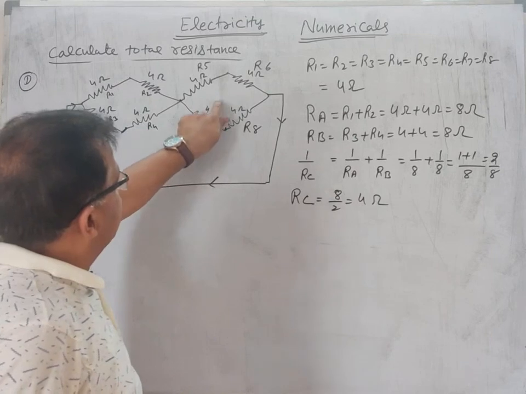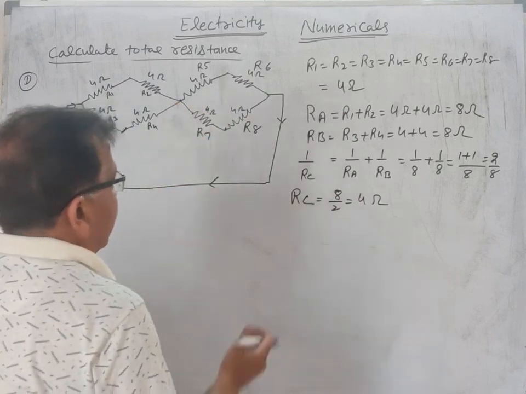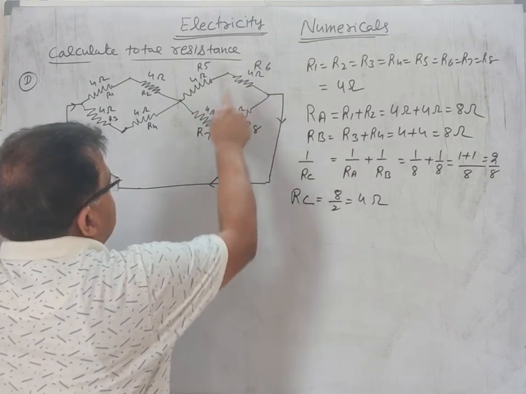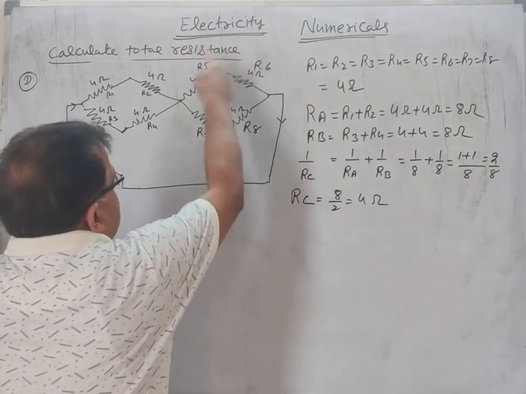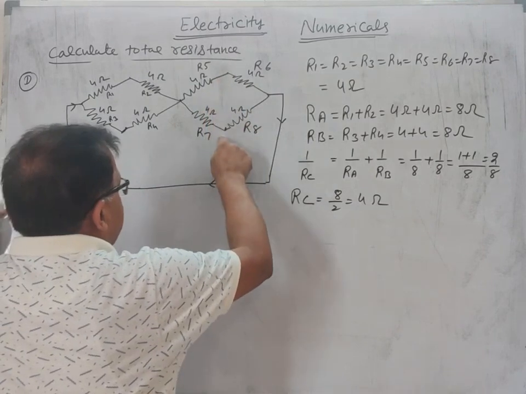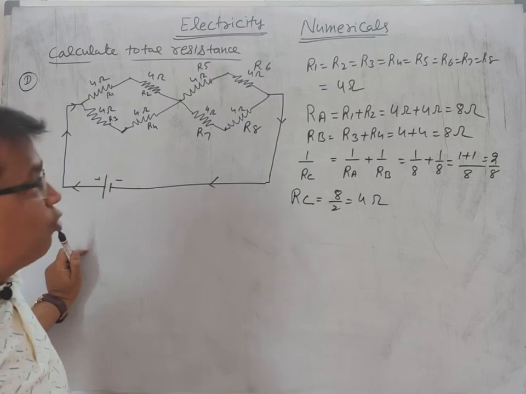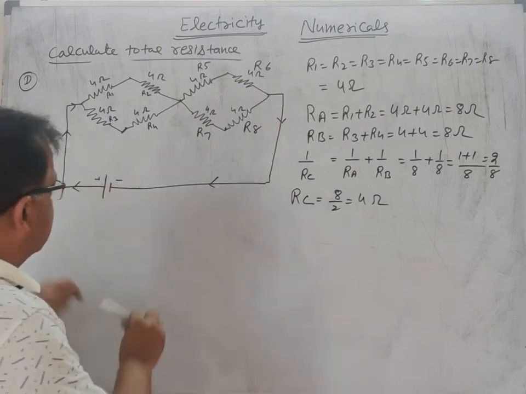Similarly, we shall find its total, which is also exactly the same 4 ohm. 4 plus 4, 8, 4 plus 4, 8, total 1 by 8 plus 1 by 8, 2 by 8, that is 1 by 4, that is equal to 4. And now what is the total resistance?